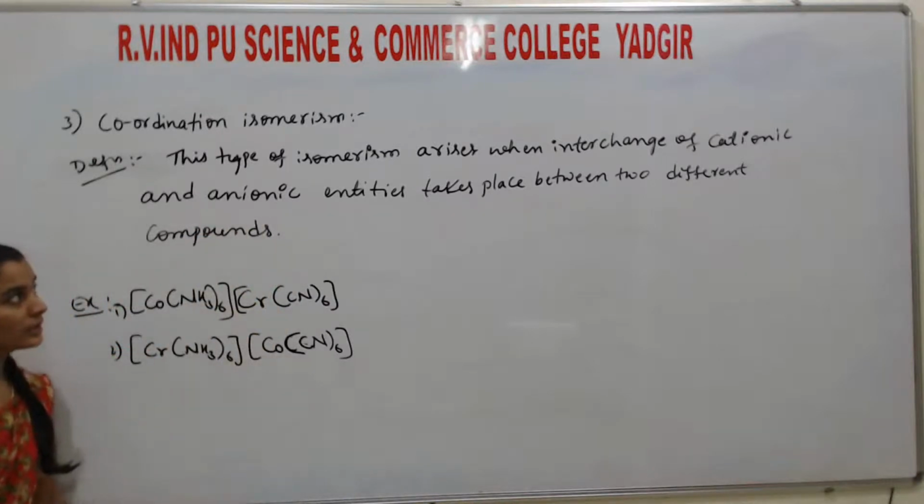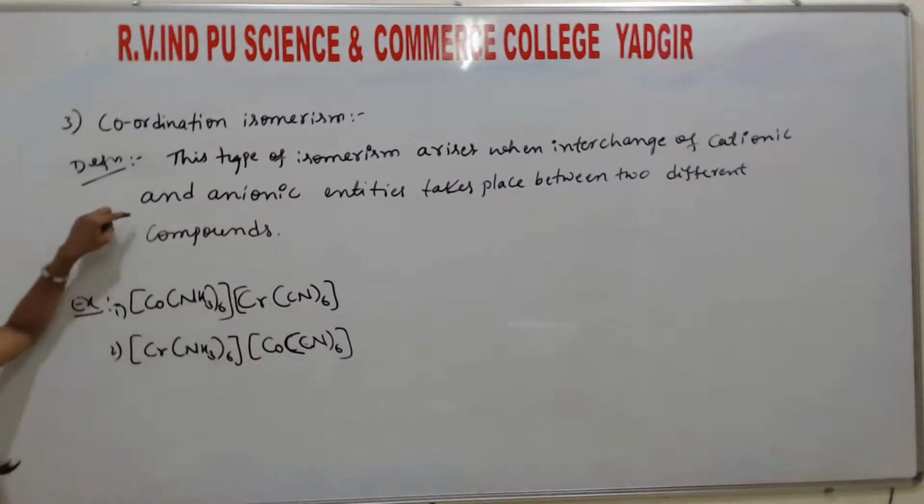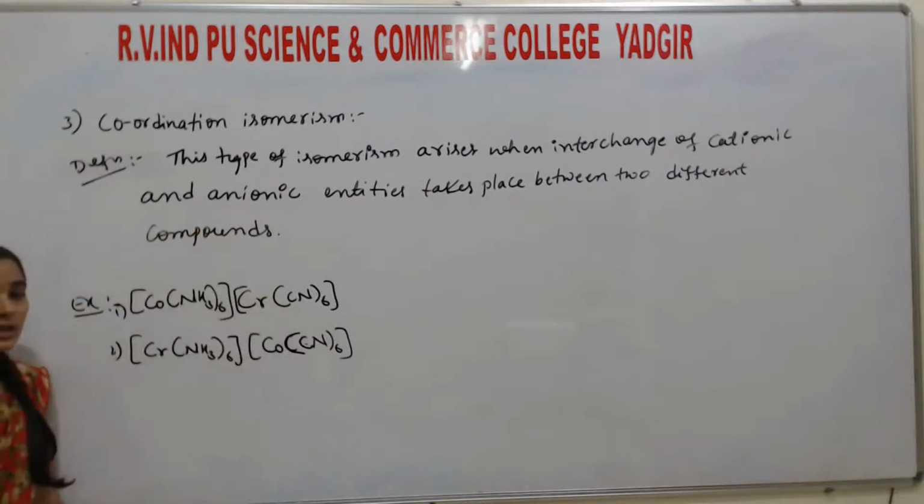The main thing is the interchange of cationic and anionic entities takes place.